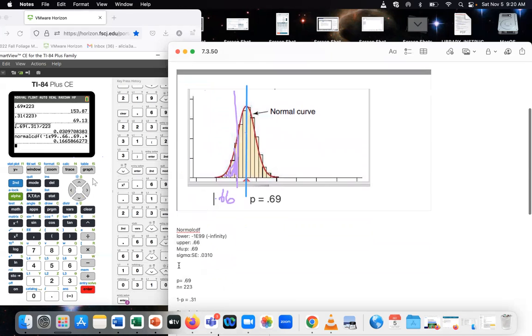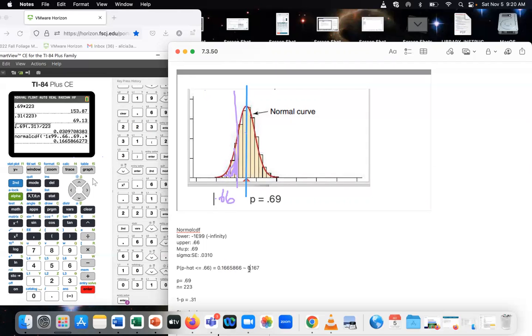Bring this down. My calculator said 0.1665866. We don't need all that. We only need 3 decimal places. I looked at it before I came. So we have 3 decimal places here, and we're going to use this 5 to tell us what to do. It's going to round up, so that is going to round to 0.167.